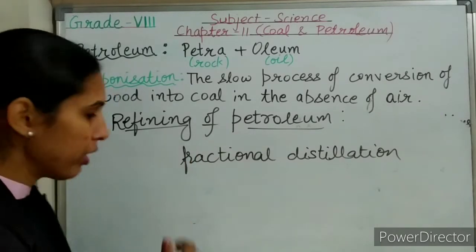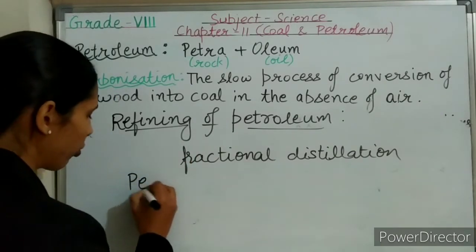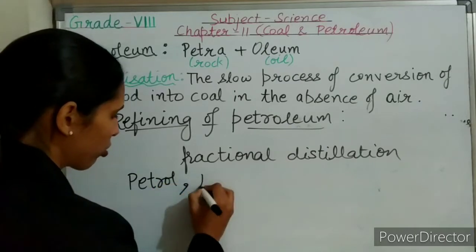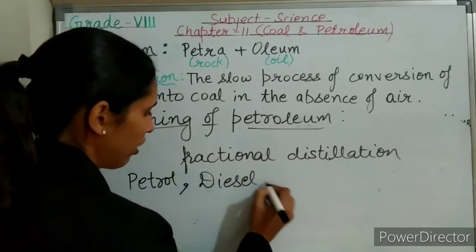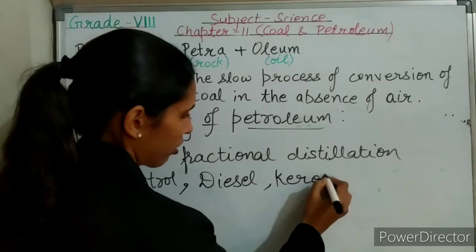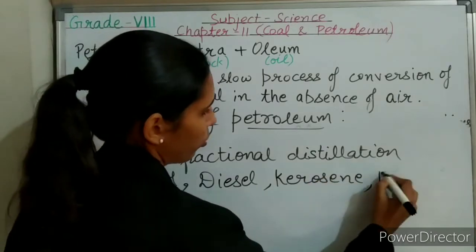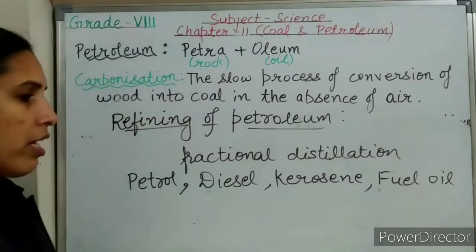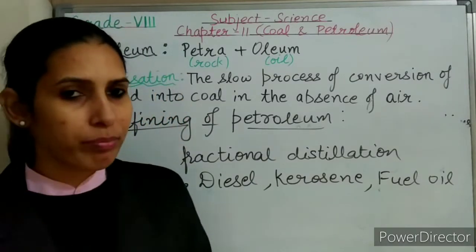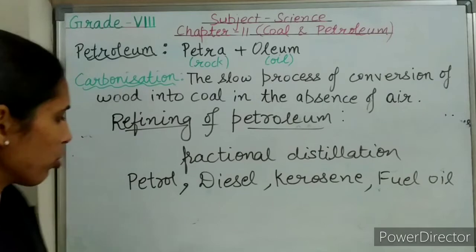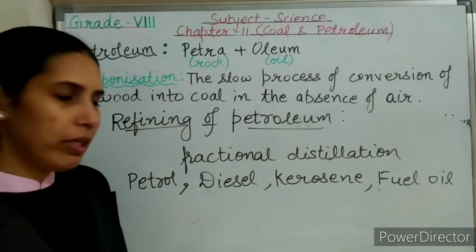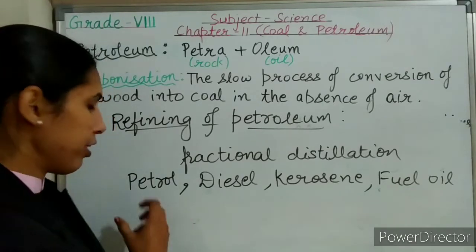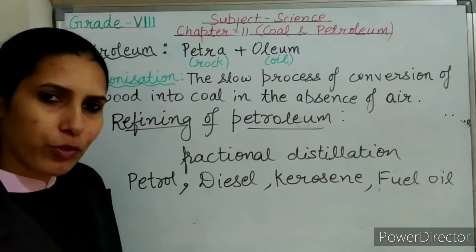The list is long, but here we will discuss only 4. You can write any 4: petrol, diesel, kerosene, fuel oil. You can write any 4, like lubricating oil, naphtha, paraffin wax, bitumen, etc. If we talk about petrol, it is used as a fuel in light motor vehicles, and it is also used as a solvent for dry cleaning.